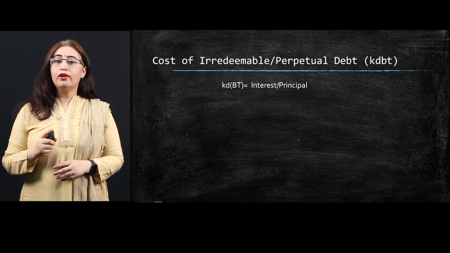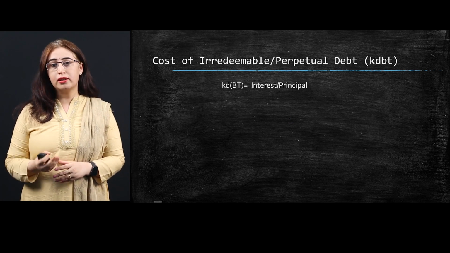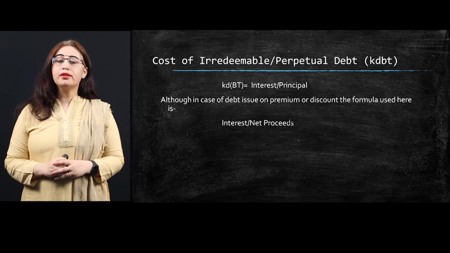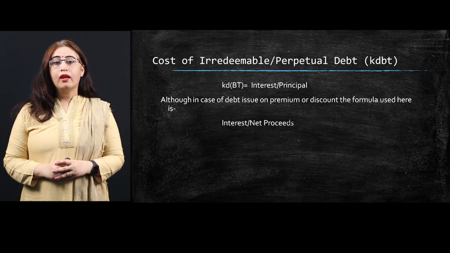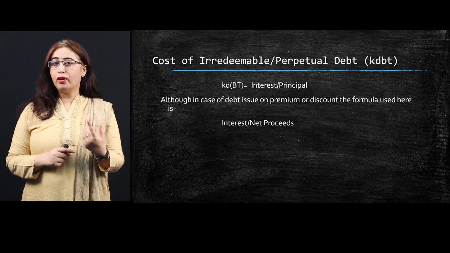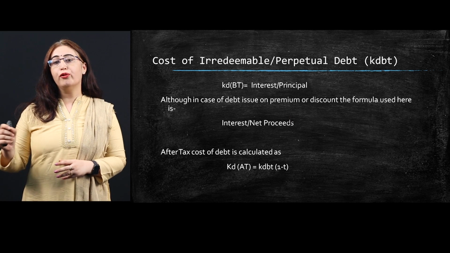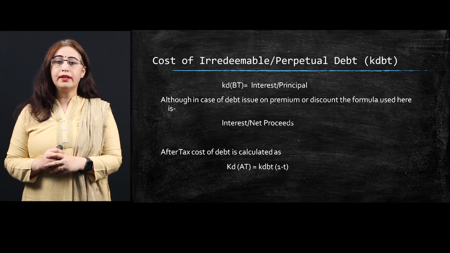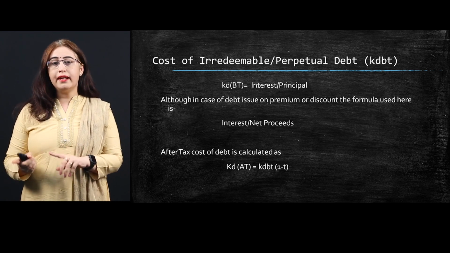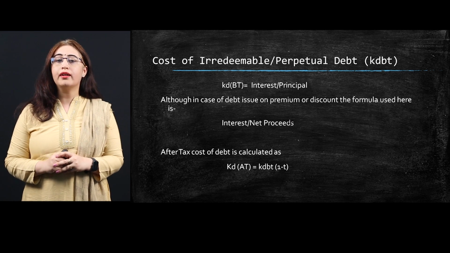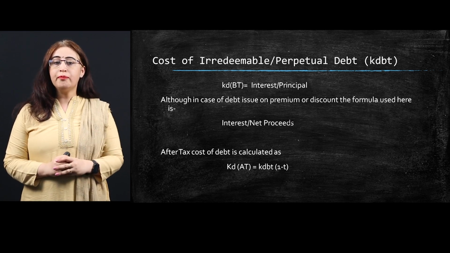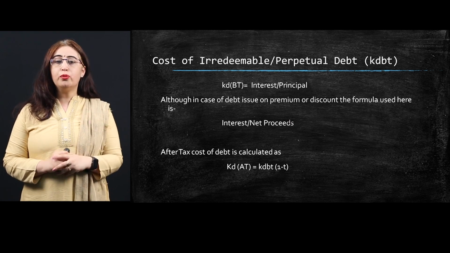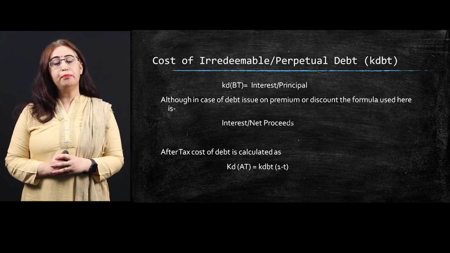But in case of debenture issued at premium or discount, the formula becomes interest upon sales proceeds, or interest upon net proceeds. Now the after tax cost, because I already told you the cost here is before tax. It is KD(AT), where AT denotes after tax. It is KD(BT) multiplied by (1 minus tax). It means if your tax rate is 40%, you multiply KD(BT) with 0.60.